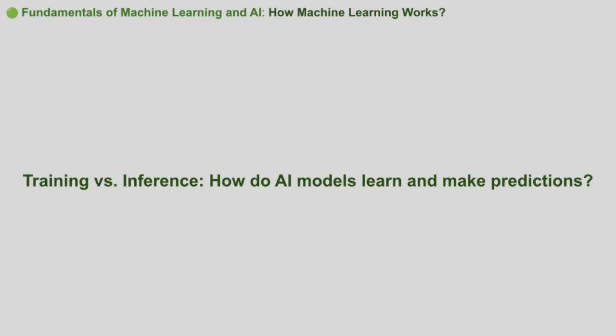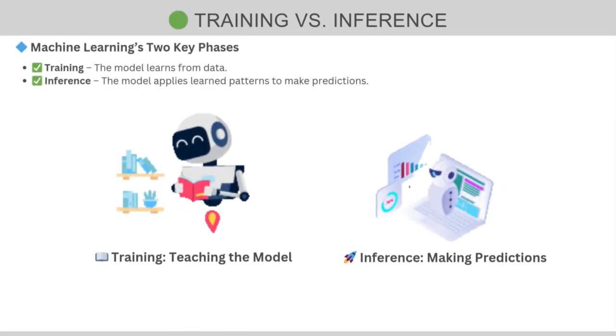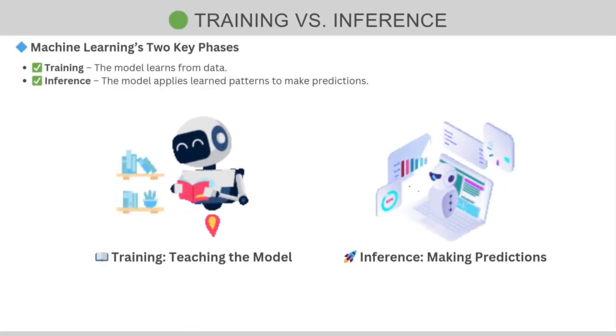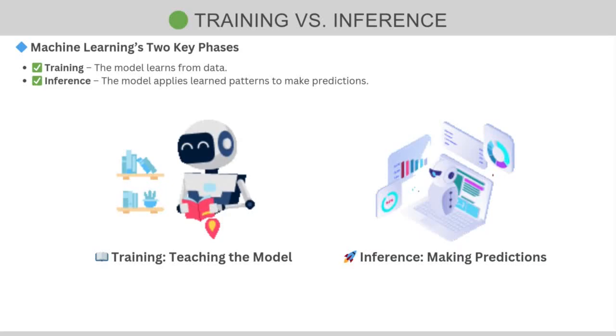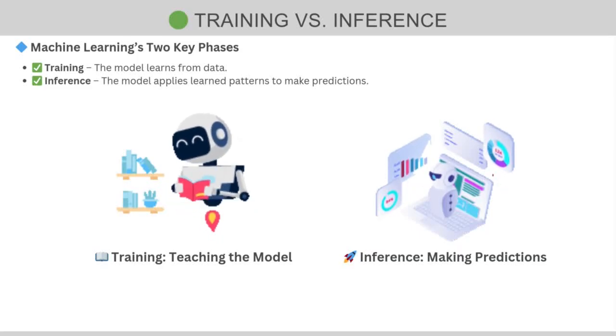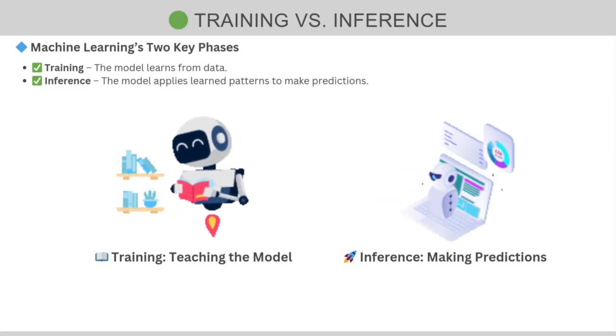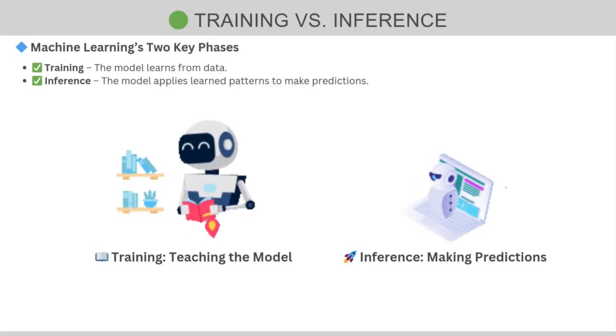So how do machine learning models learn and make predictions? Machine learning operates in two key phases: training, where the model learns from data, and inference, where it applies what it has learned to make predictions.